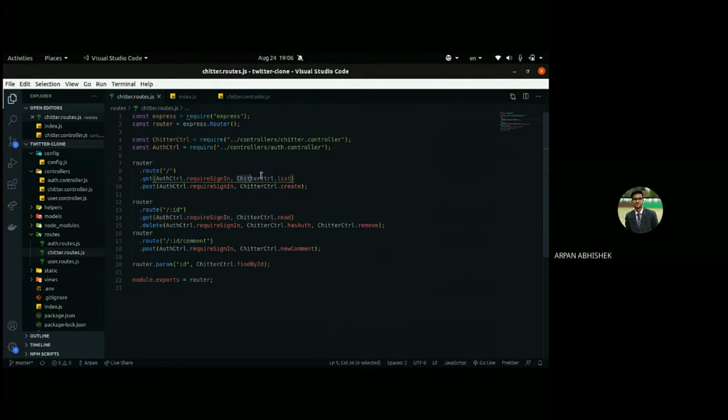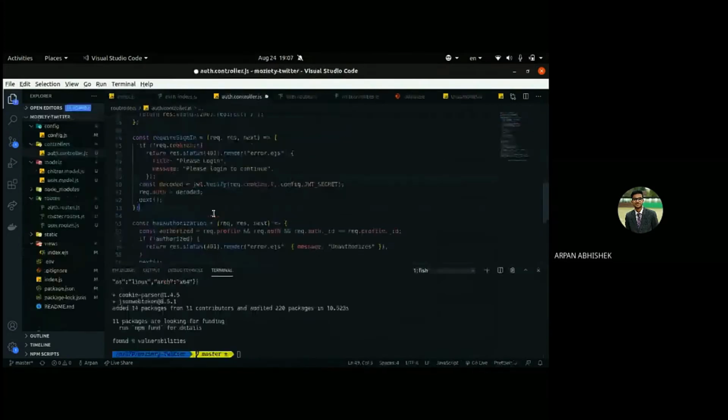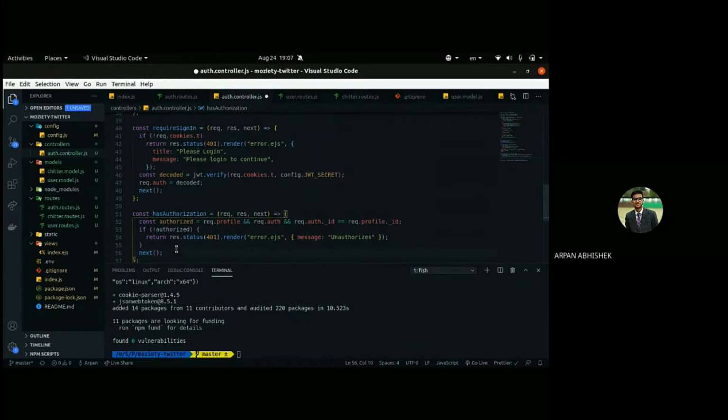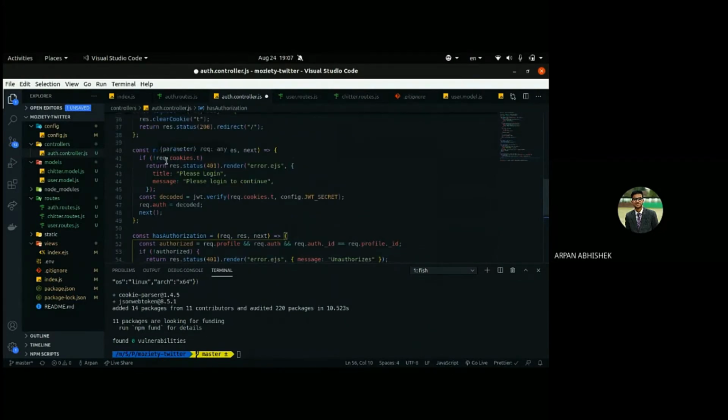Where we are listing, we have this require sign in so that no one without signing in can access this list. That's how these middleware will work. I hope that's clear. Both of these middlewares only execute some code and call the next function so that it can proceed.